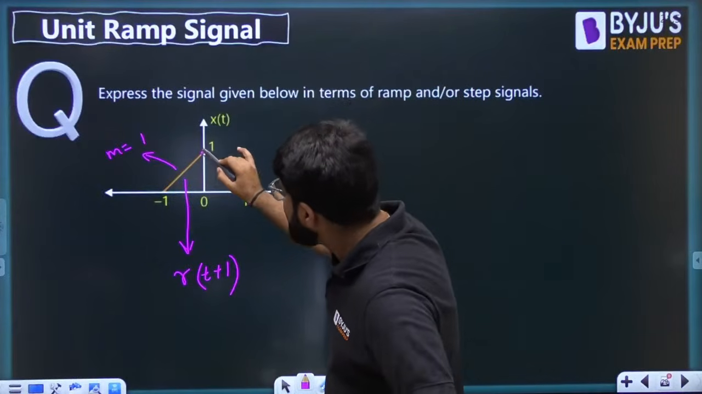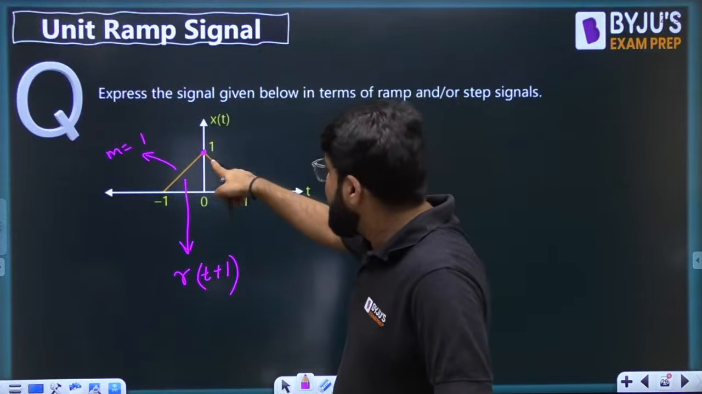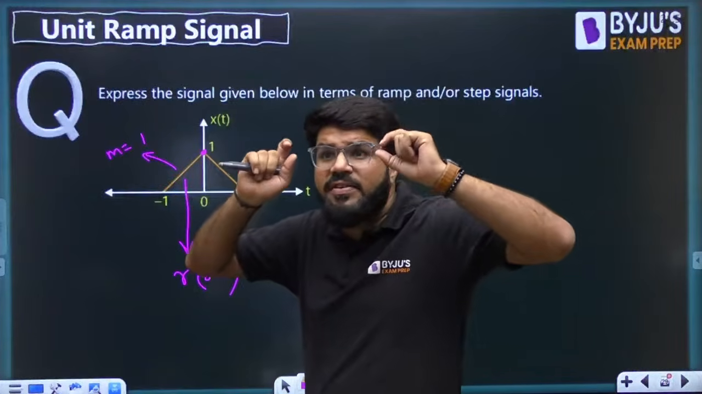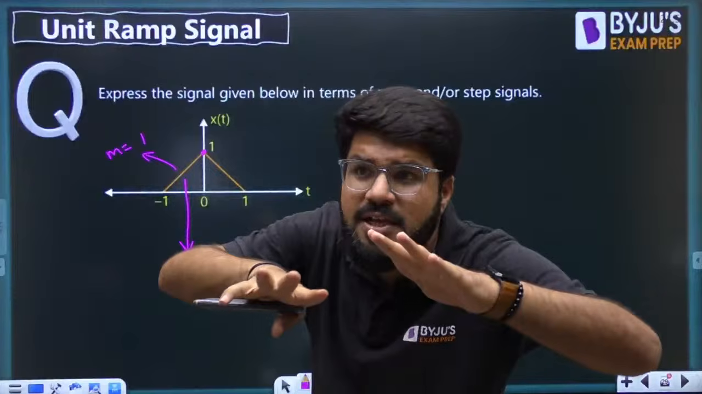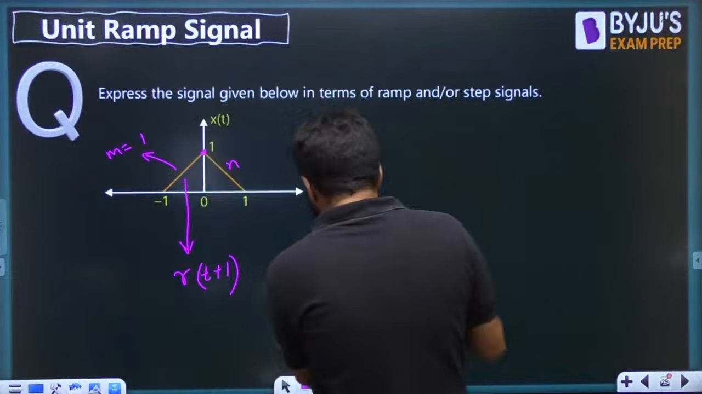Then dear, what happens here? There is no magnitude change. From 1, it slowly reduces. There is no sudden magnitude change. Whenever a step comes, there is a sudden magnitude change. But here there is only a slope change. How much is the slope change?